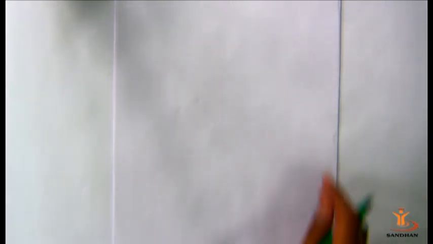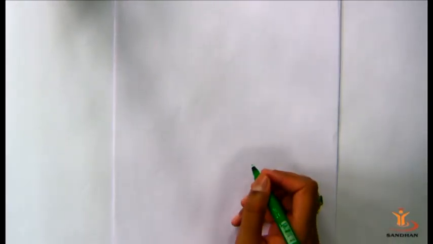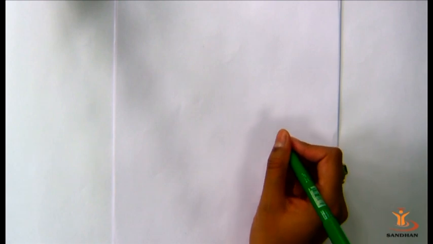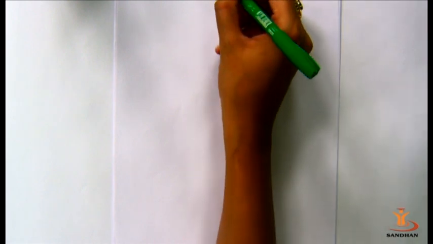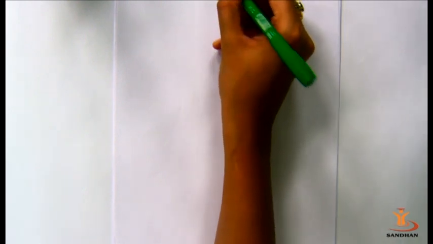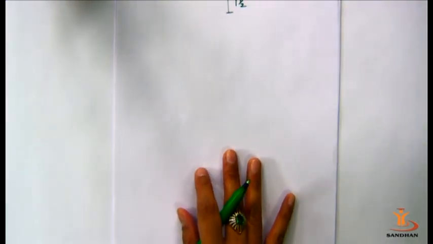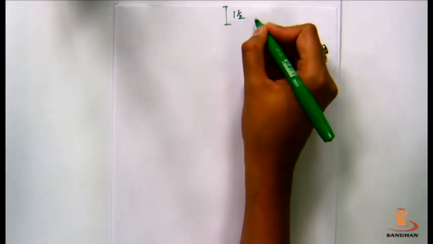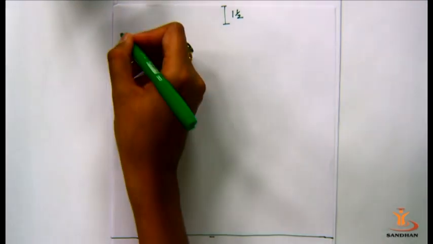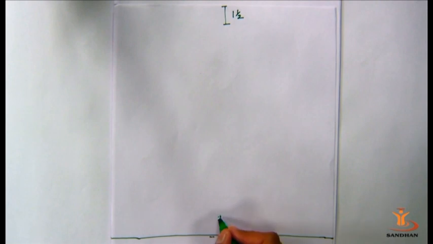Now suppose this is your page. Before we start with the structure, one thing is very important for us, that is the margin. Whenever we write the letter, we'll make sure that we leave 1.5 inch margin from the top, and suppose this is the end of our page, so again from here, 1.5 inch margin.